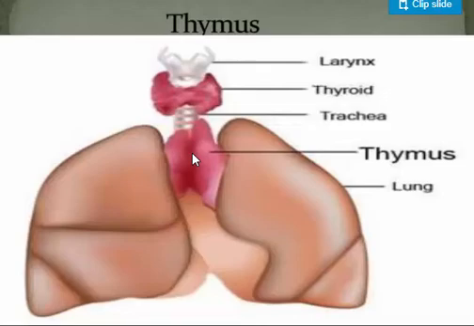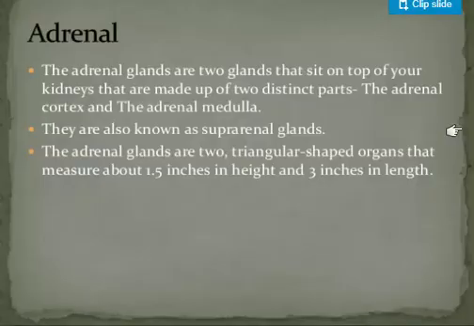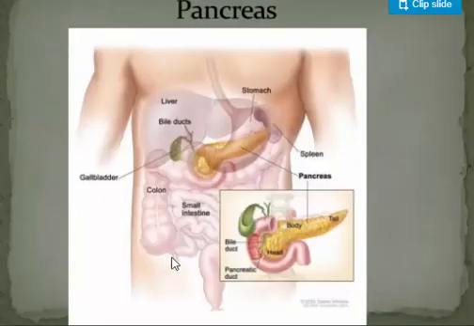How are these endocrine glands controlled? The endocrine glands are controlled through feedback mechanisms. For example, the pancreas. We're going to go to the pancreas because it does a very important function, and it's very important to understand the role of the pancreas and the blood sugar levels. So for example, today you had too much sugar, you ate too much cake, you had a birthday, okay? Your blood sugar levels are going to go up. The pancreas secretes two types of hormones, one which is called insulin and the other which is called glucagon.